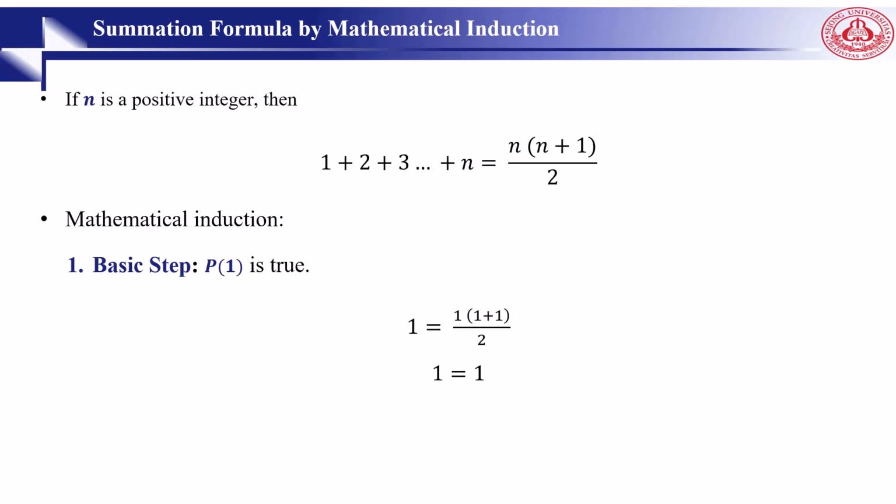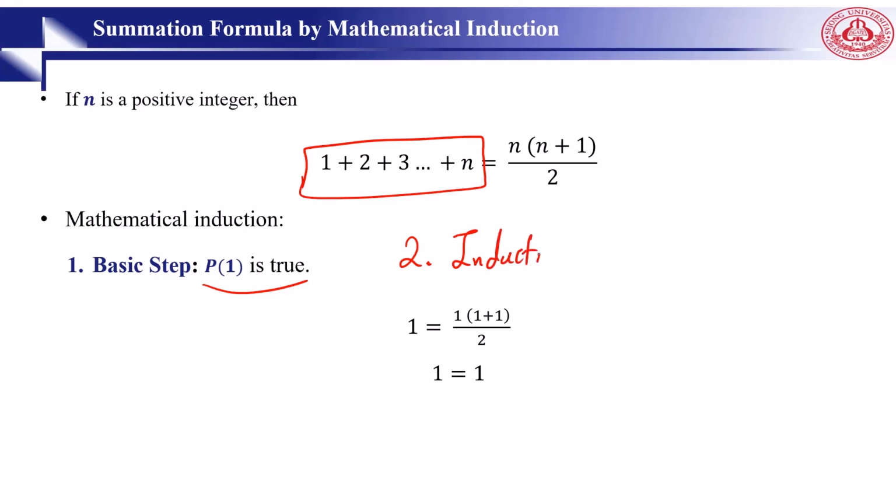The first one is a summation formula, and we want to see how we can prove it using the two steps of mathematical induction. We want to show that if n is a positive integer, then the sum of the first n integers is equal to n times (n plus 1) divided by 2. Based on the definition of mathematical induction, we need to follow two steps. The first one is called the basis step, and we show that P(1) is true. The second one is the inductive step, where we prove that if P(k) is true, then P(k plus 1) is also true.